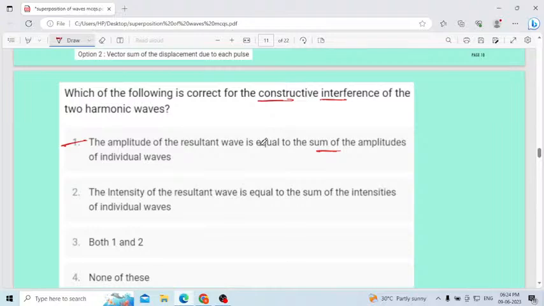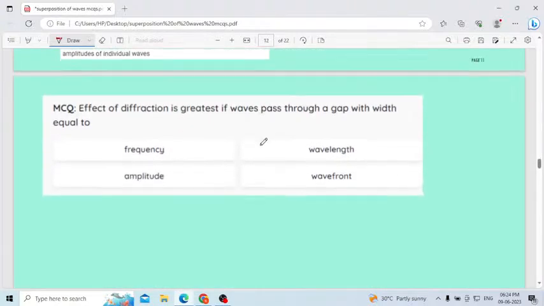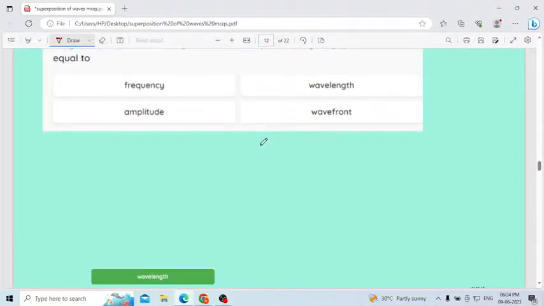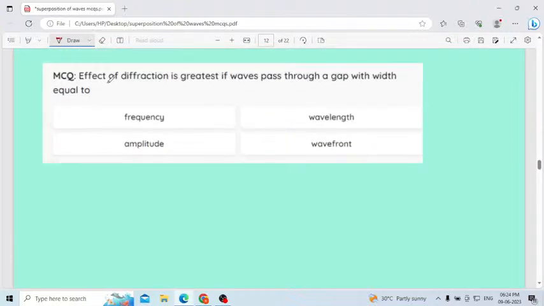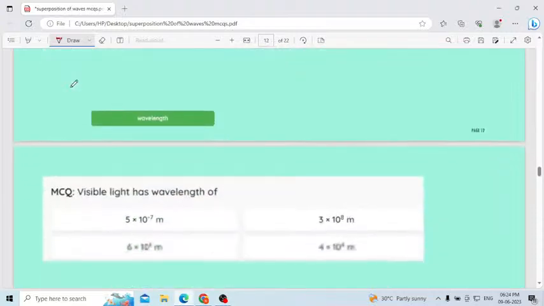Okay, next question is an easy question. Effect of diffraction is greater if a wave passes through a gap with width equal to, first option frequency, amplitude, wavelength, wavefront. The correct option is wavelength. Understand the question. The effect of diffraction is greater if a wave passes through a gap with width equal to the wavelength. Easy question.